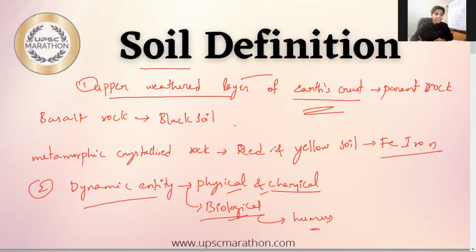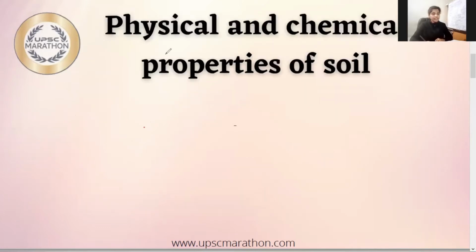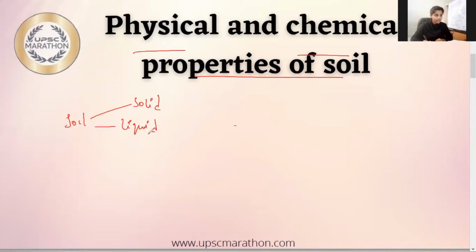Now, after discussing the definition of soil, let's move on to our next dimension. So the next dimension is about physical and chemical properties of soil. In brief, soil consists of three components. One is solid, and then liquid, and the matter in gas state. The solid is further categorized as organic and inorganic matter.